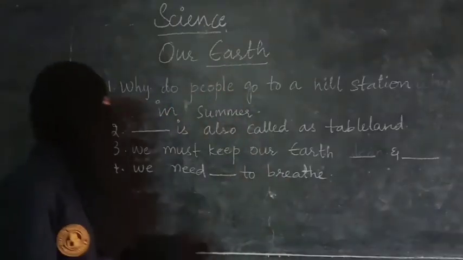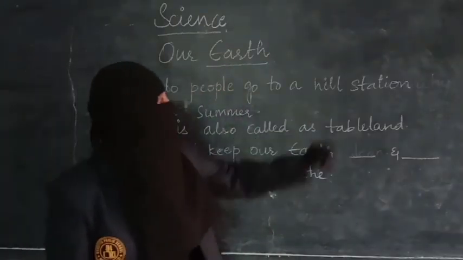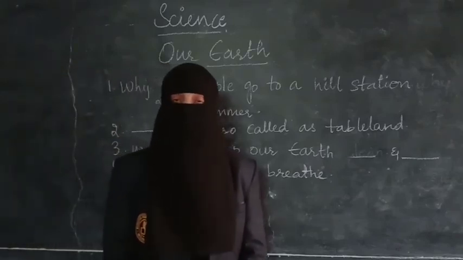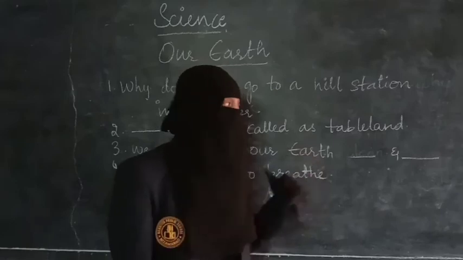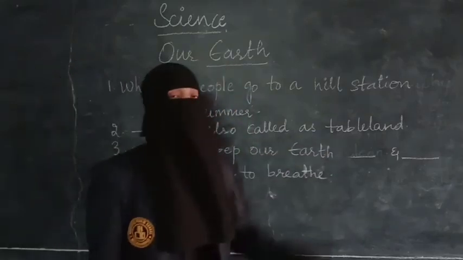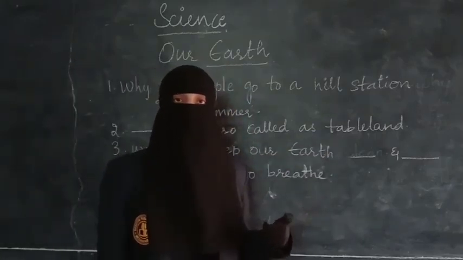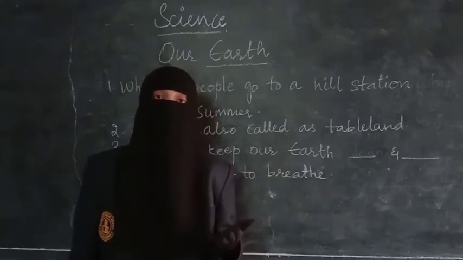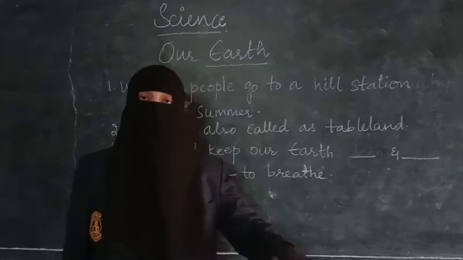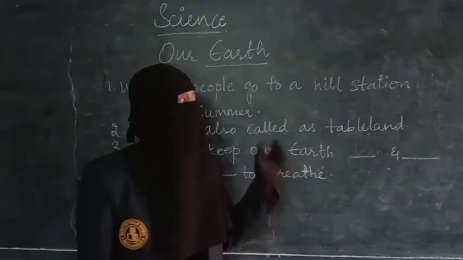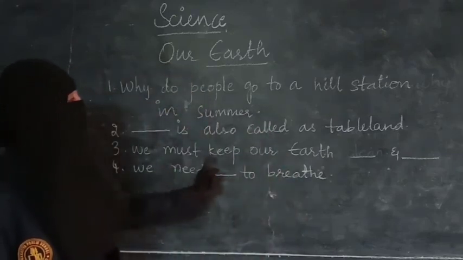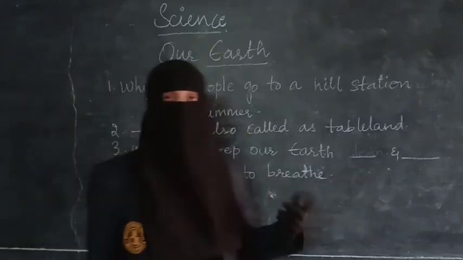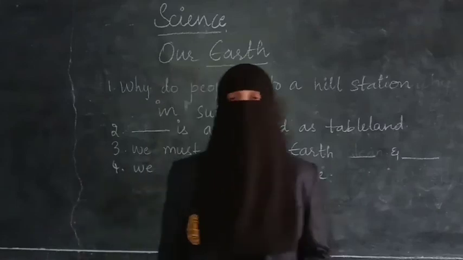Next, your worksheet. Why do people go to a hill station in summer? As I said, I gave you the reason and the answer for this, so you can write. Dash is also called stable land. A plateau is called stable land because the land which is surrounding it is low and it is at the top. So it is called stable land. We must keep our earth dash and dash. How do we have to keep our earth? And we need dash to breathe. What do we need to breathe? You have to think and write.